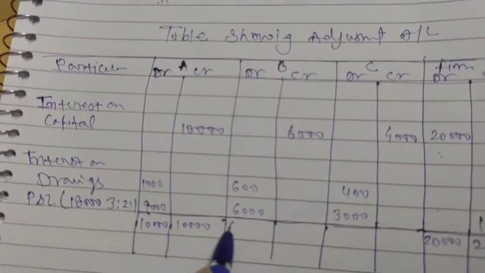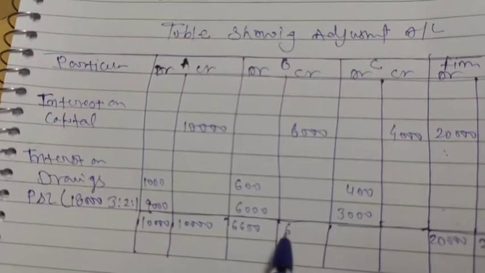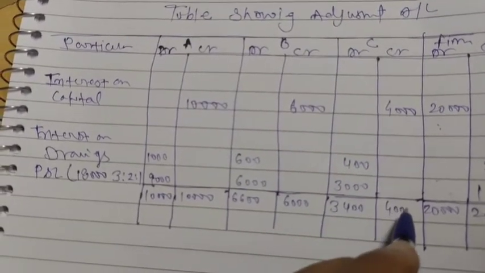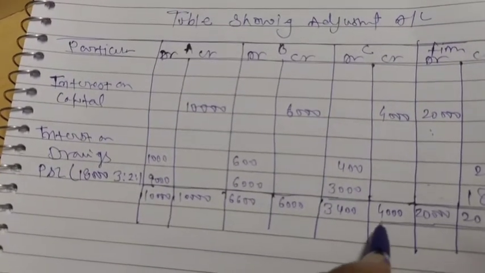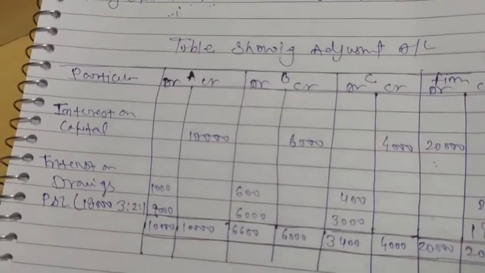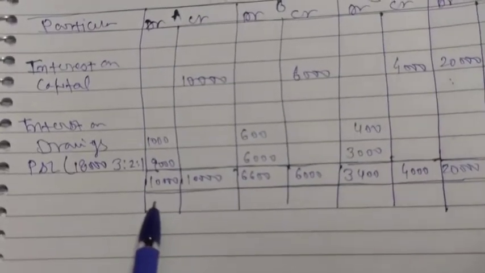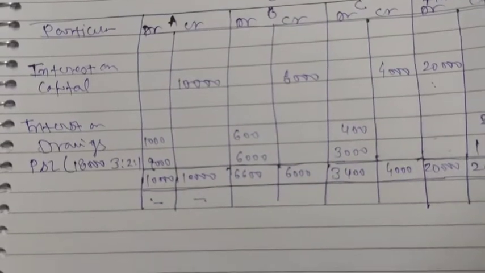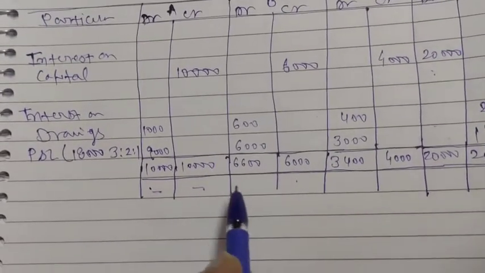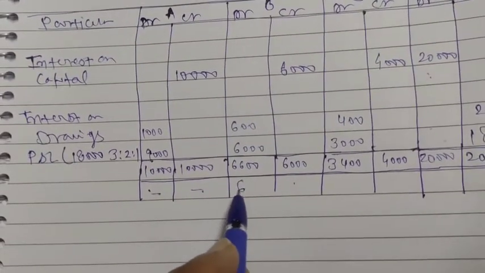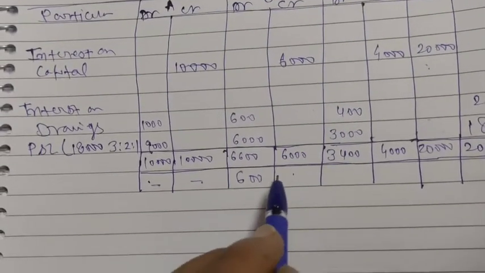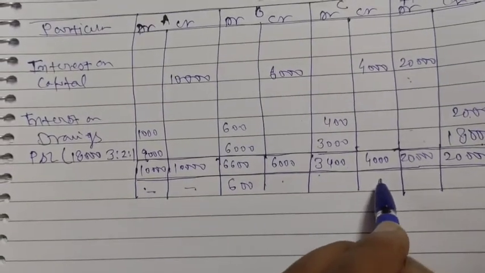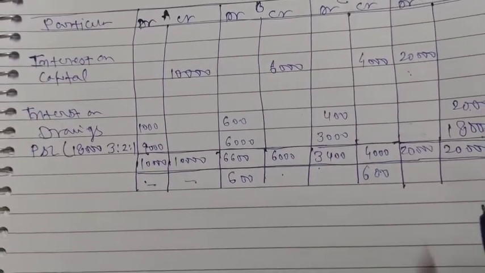10,000, 10,000, 6,600, 6,000, 3,400 and 4,000. Okay, now the most important is the difference. 10,000 and 10,000 are equal, 6,600 and 6,000, where there is 600 more on the debit side, so we write where it is more. See, 3,400 and 4,000, it is 600 more on the credit side.